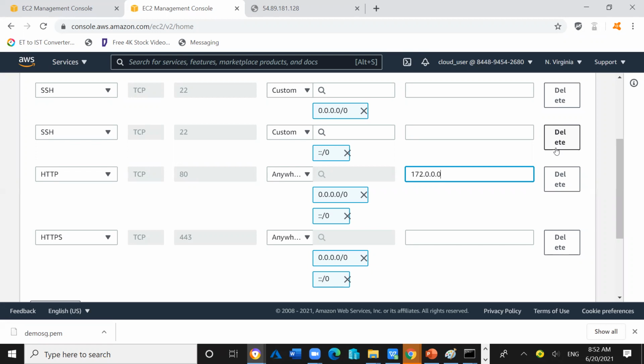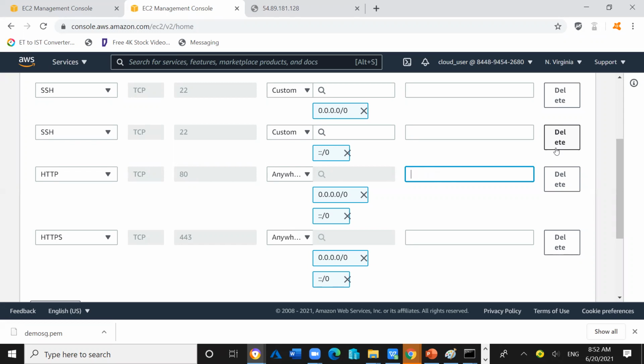If anybody is sending traffic from outside of this network, for example 10.0.0, 20.0.0 or any other, then the traffic should not be allowed. That also we can define.